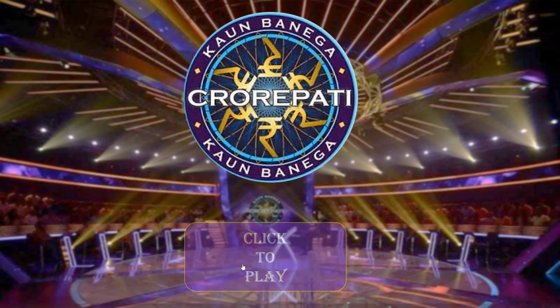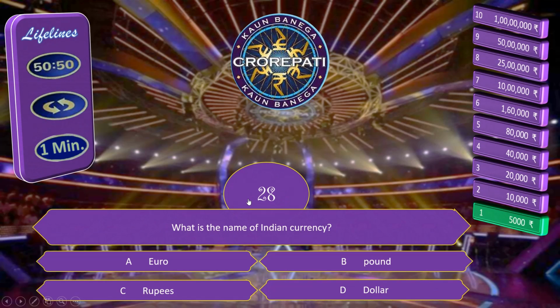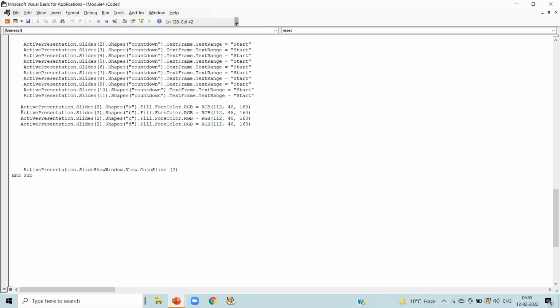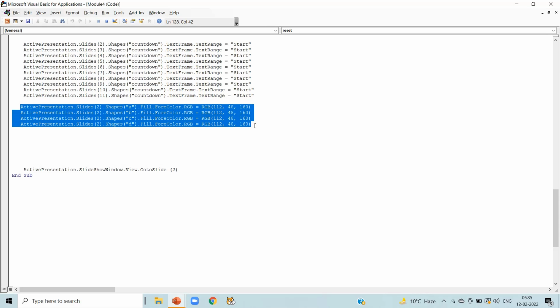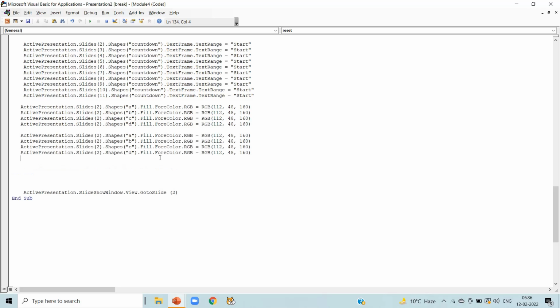Click on click to play, click start, and as you can see, our options get reset here. So we are going to do it for every slide. Just copy the 4 lines, press enter and paste it. As A, B, C, D is already there, we are going to change the slide number only.